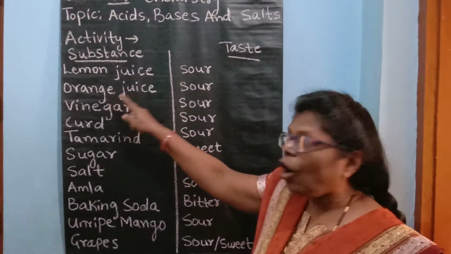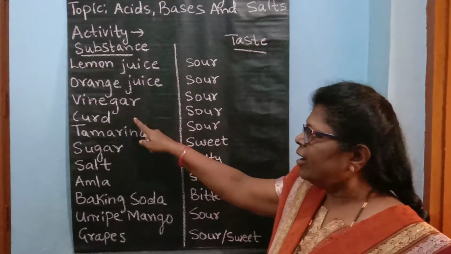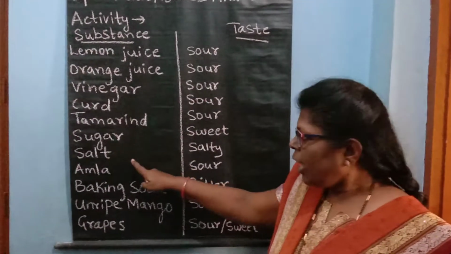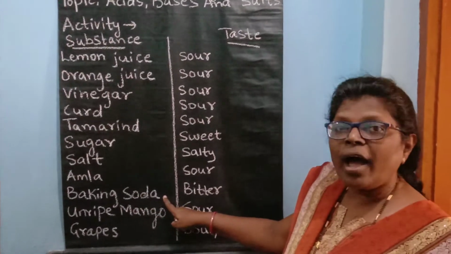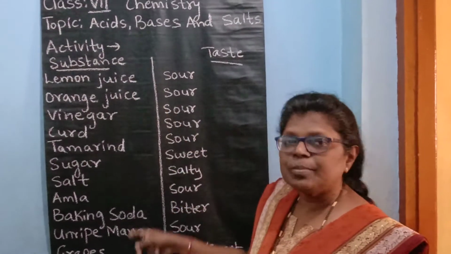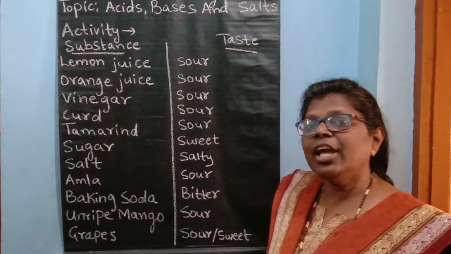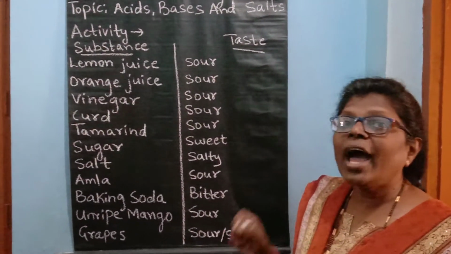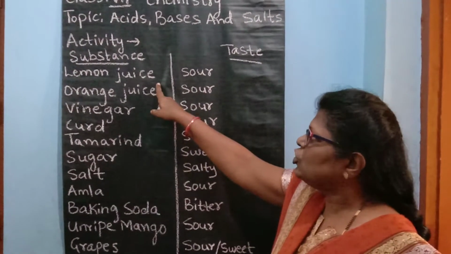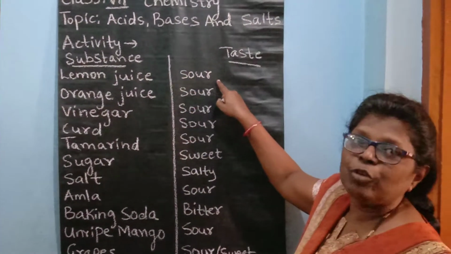Lemon juice, orange juice, vinegar, curd, tamarind, sugar, salt, amla, baking soda, unripe mango, grapes, because these are the common substances which we can find in everybody's house. Now you have to taste each substance. Now you taste lemon juice, children. What is the taste? You have to write here.